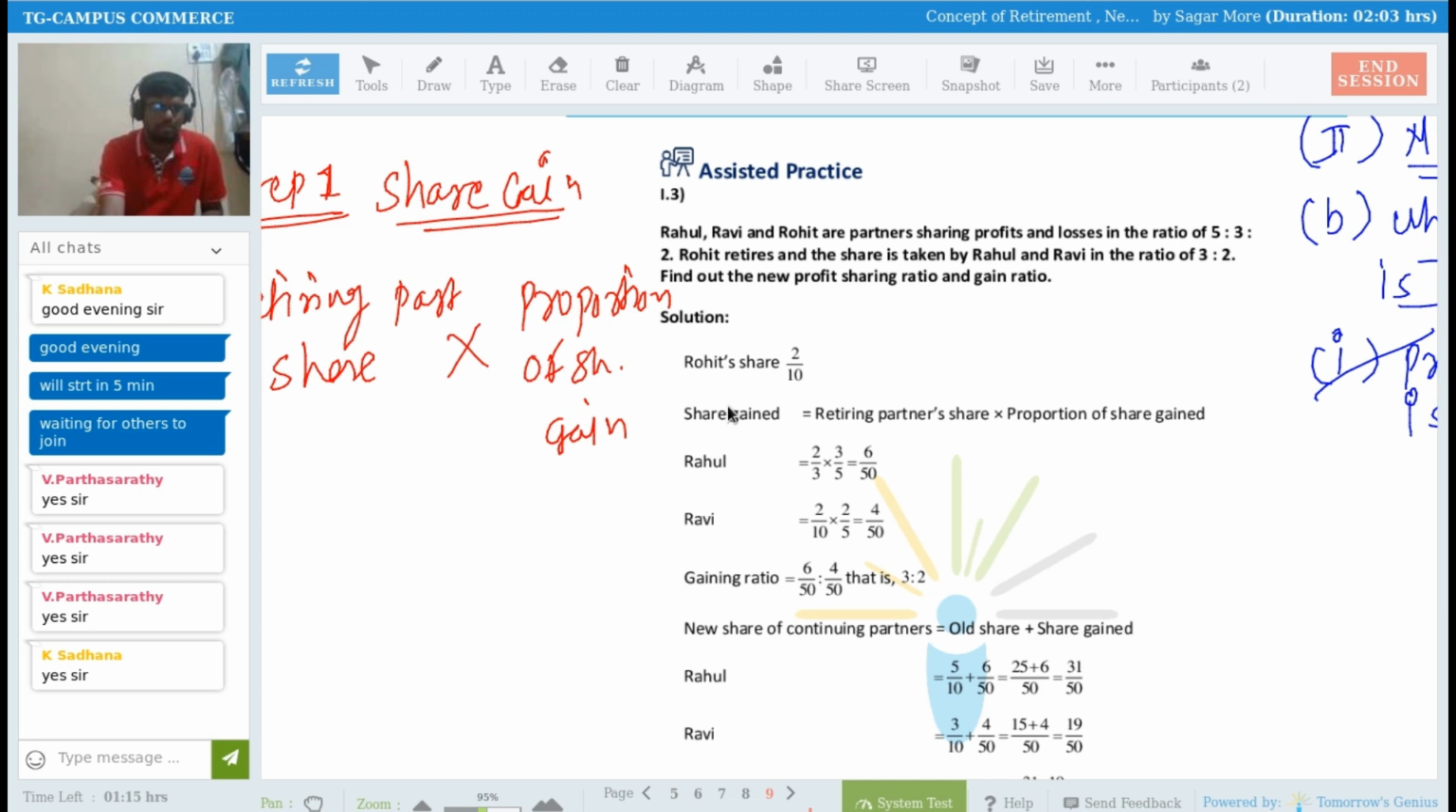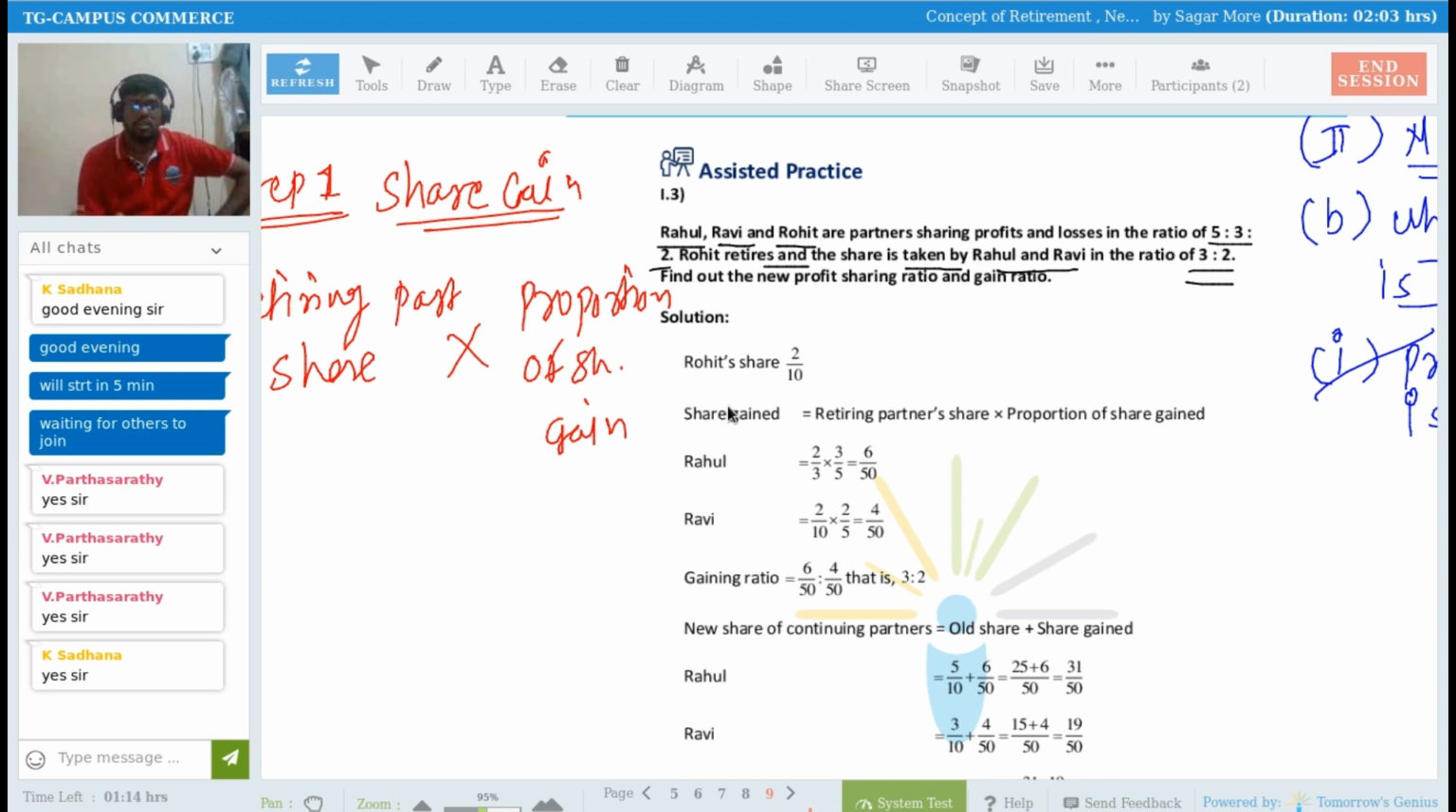See the question. Rahul, Ravi and Rohit are partners sharing the profits and losses in the ratio of 5:3:2. Rohit retired and his share is taken by Rahul and Ravi in the proportion of 3:2. So who is retiring from here? Sir, Rohit is retiring from here, right? And what is Rohit's share? Tell me. What is Rohit's profit sharing ratio here? 2/10 or not?